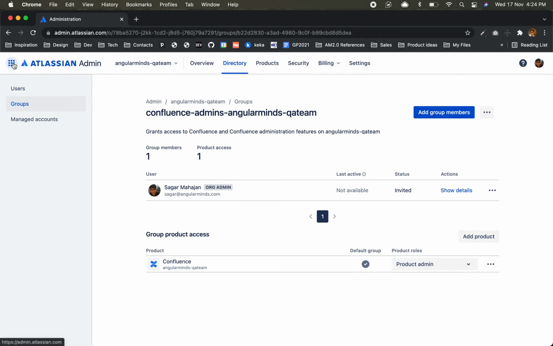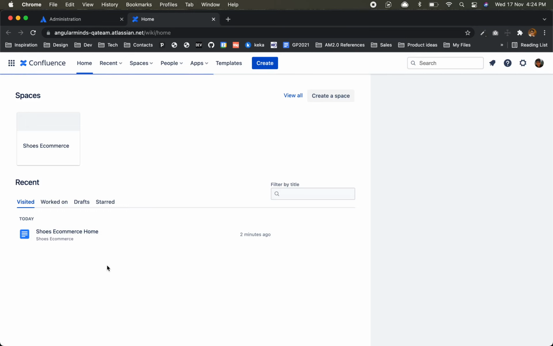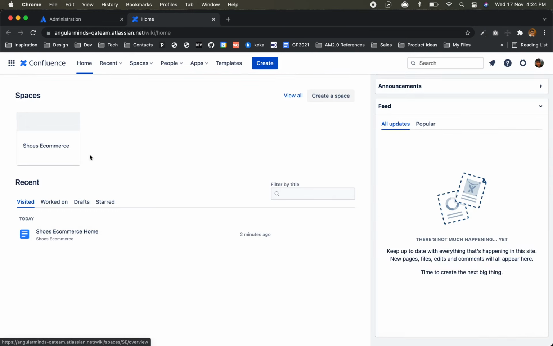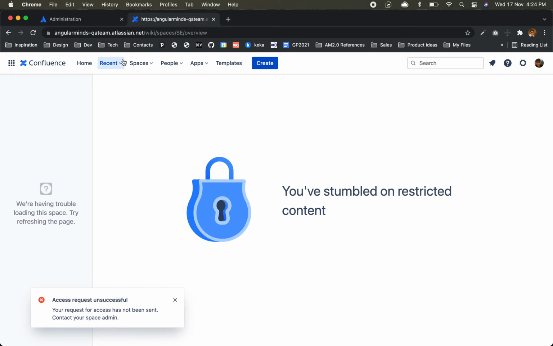Let's try Confluence now. Something changed. Request access. I don't know, maybe what's the problem? Space admin.